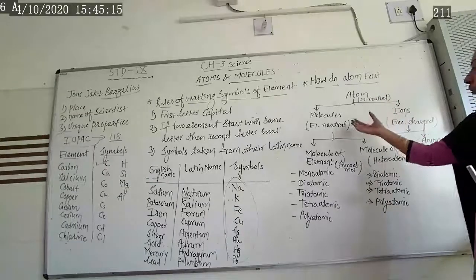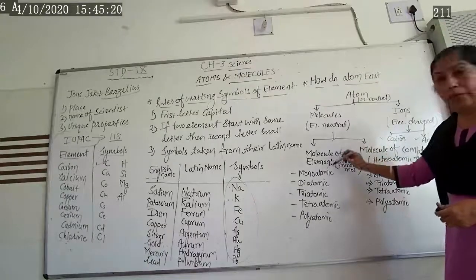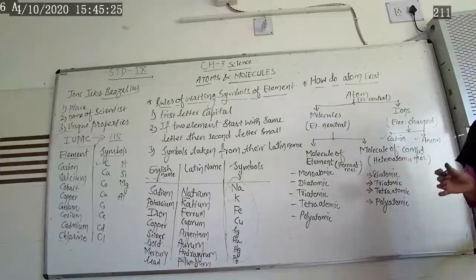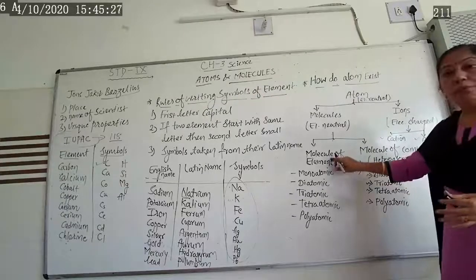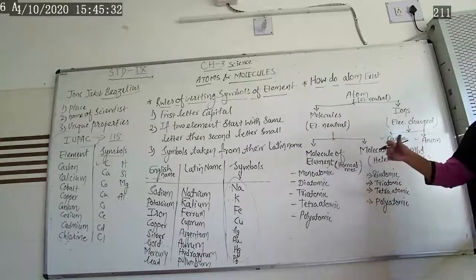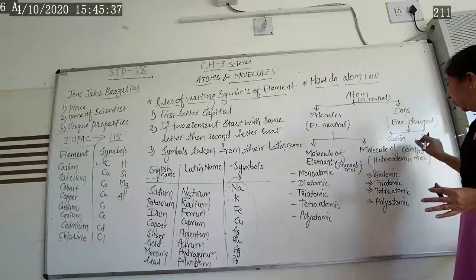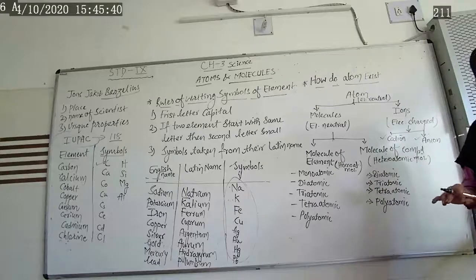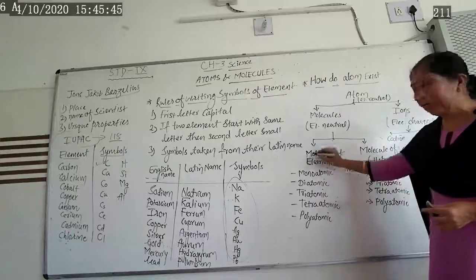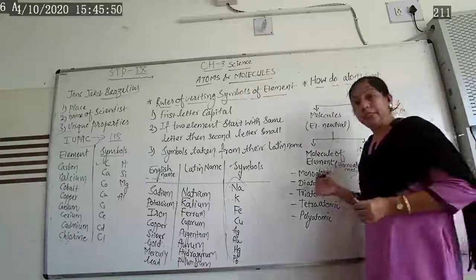Now when the same type of molecules combine together, they form a molecular element. If two or more of the same type of molecule combine together, what do they form? Molecular element. If two or more different types of atoms combine together, then they form a molecular compound. उसको हम क्या बोलेंगे? Compound. और यहाँ पे हम लोगों ने क्या बोला? Element. Then after, let us see about atomicity.